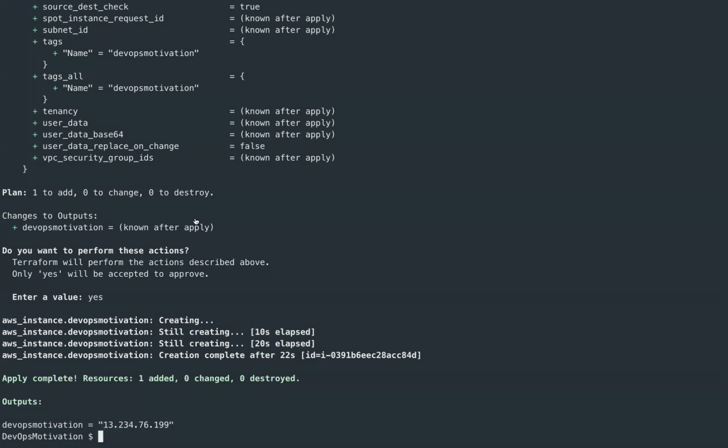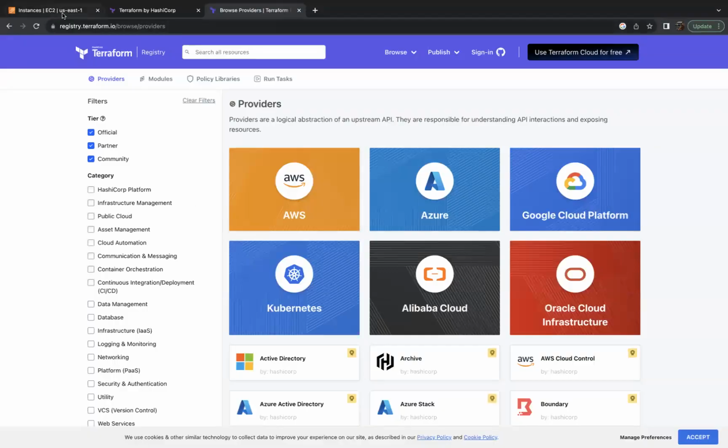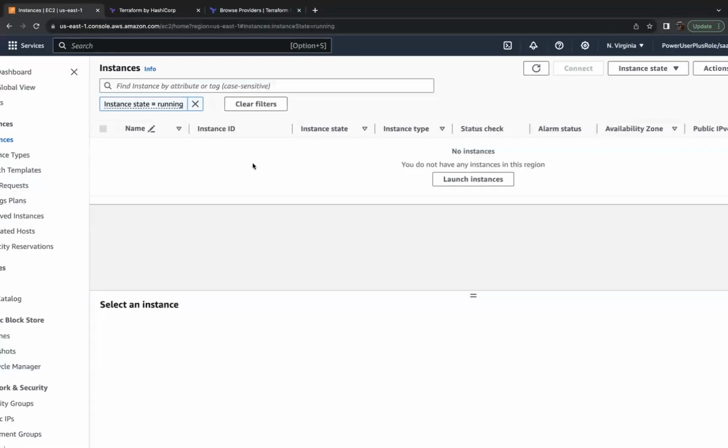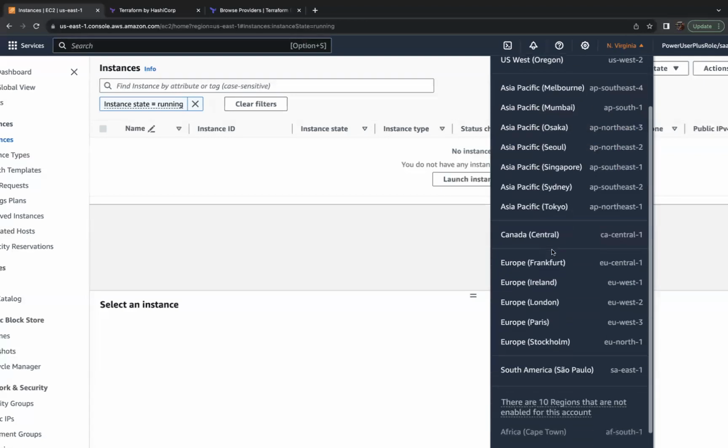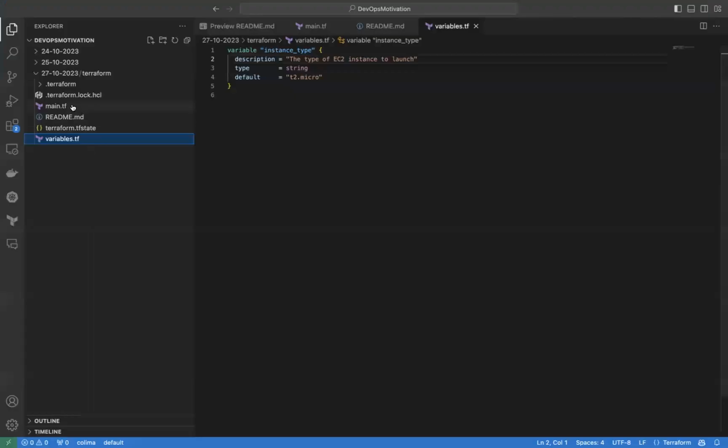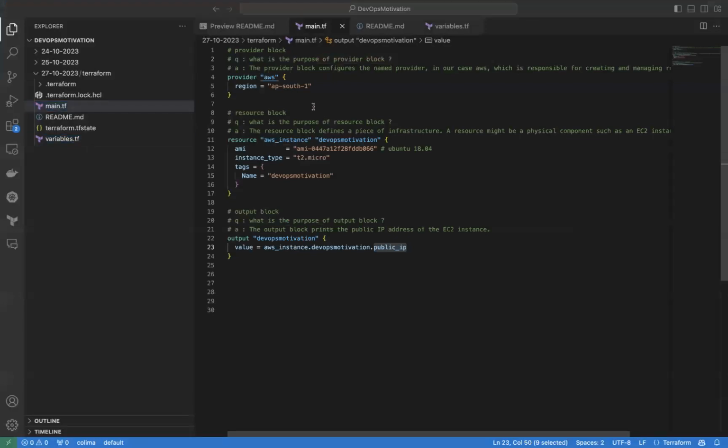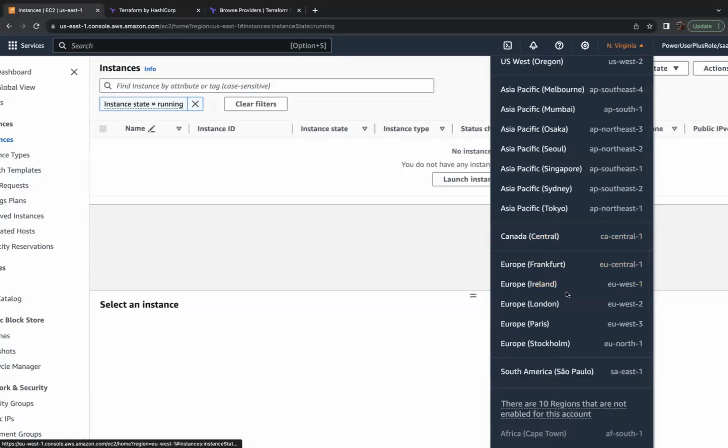So we can quickly log into the AWS console. I have already opened the AWS console. And here, let's click on refresh. Let's switch to AP South 1, which was the region we have given. Here, if you see, region was AP South 1. So we'll switch to that particular region.